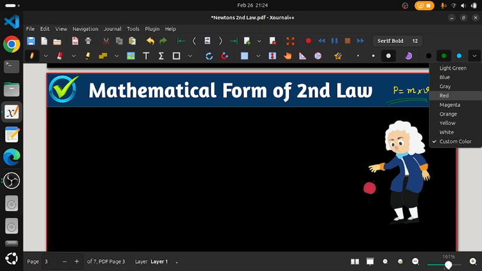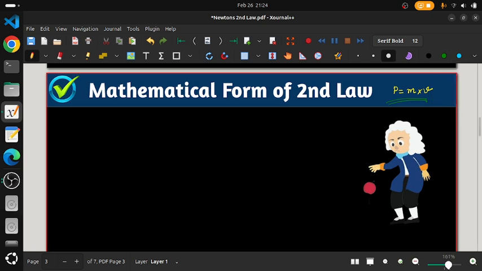If I want to define Newton's second law, how do we define the applied force? The applied force is directly proportional to the rate of change of linear momentum. I'm writing in vector form.